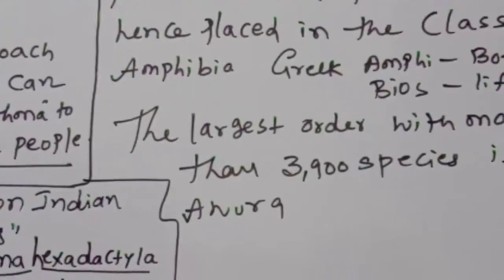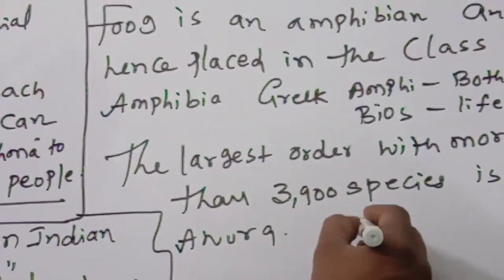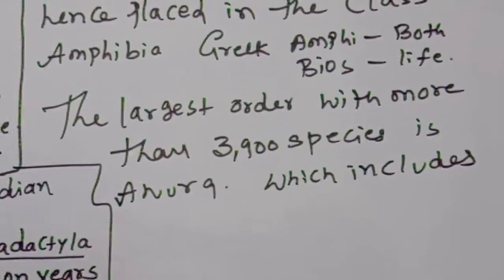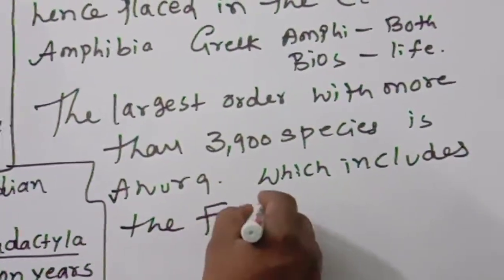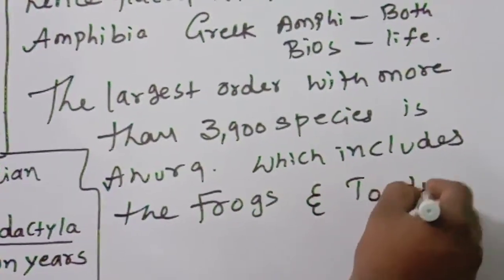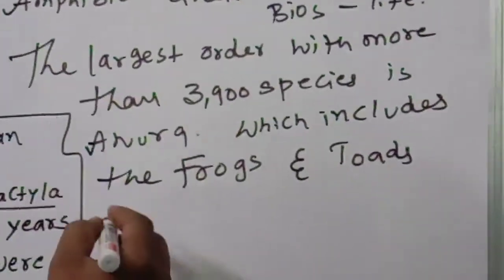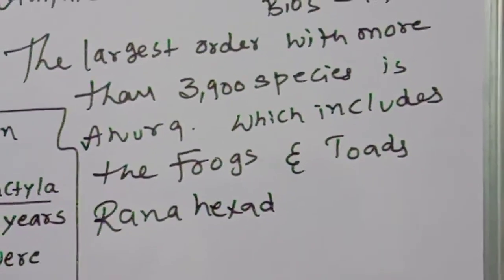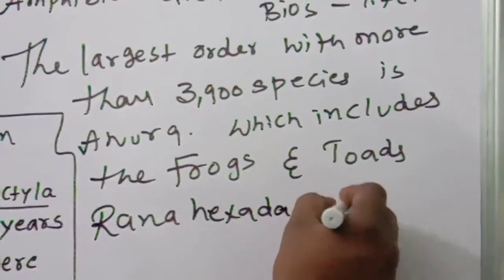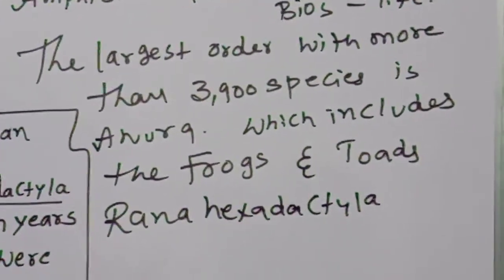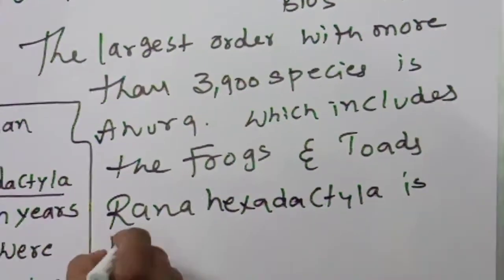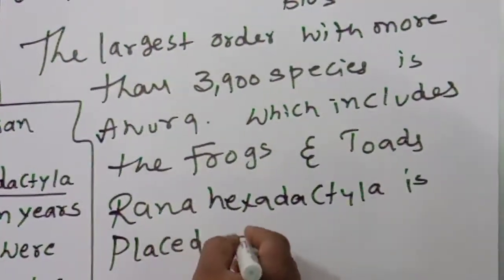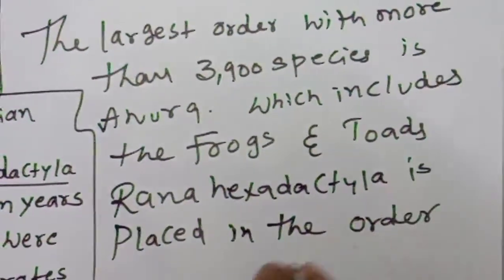Which includes the frogs and toads. Rana hexadactyla, very important, is placed in the order Anura.